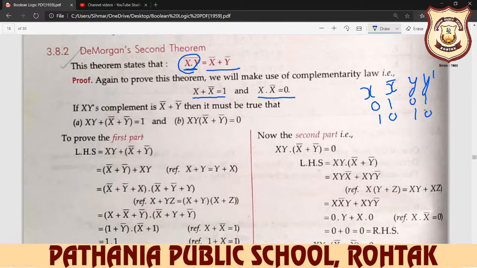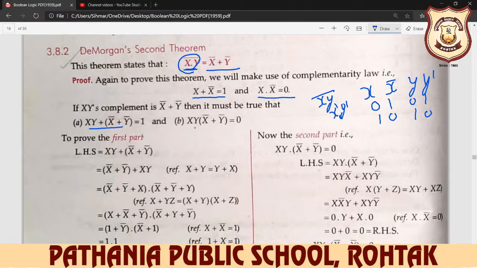So we know it, xy complement is x complement y complement. You write it in this way, both are the same thing here. And then it must be true that xy plus x complement plus y complement equals 1.